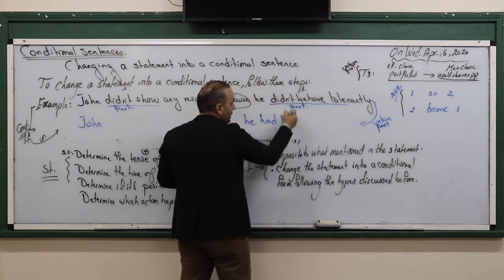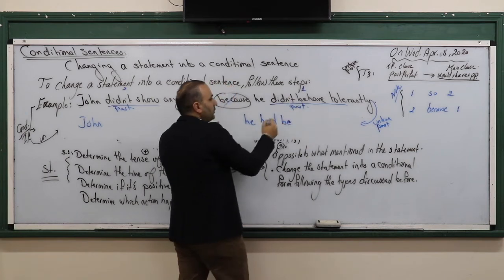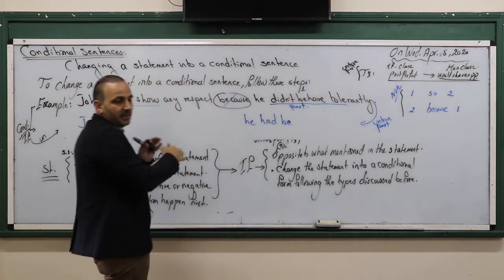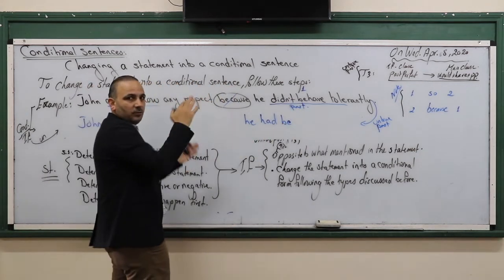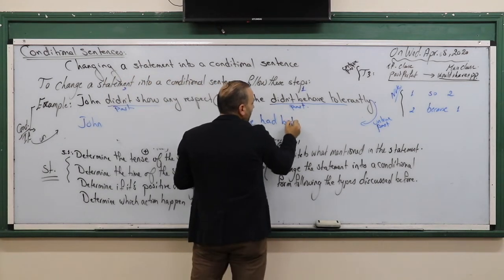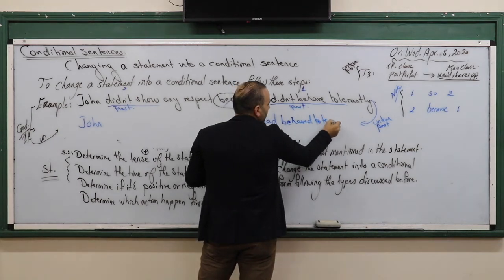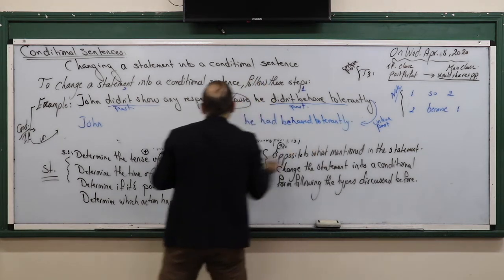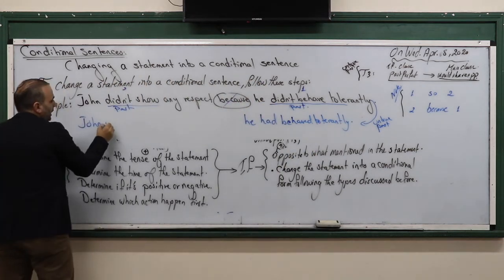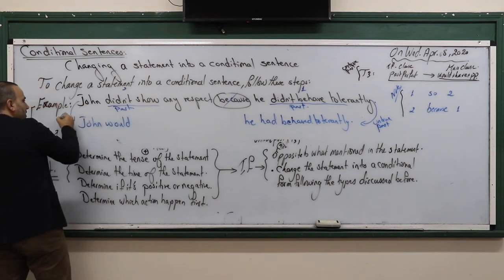I need the first action in the conditional one. Later on, of course, you'll see that directly you begin your own sentence from the result to the if clause. But here just concerning the steps. If he had behaved well or tolerantly, yes, that's it. John wouldn't, also past, with if clause, also untrue past.